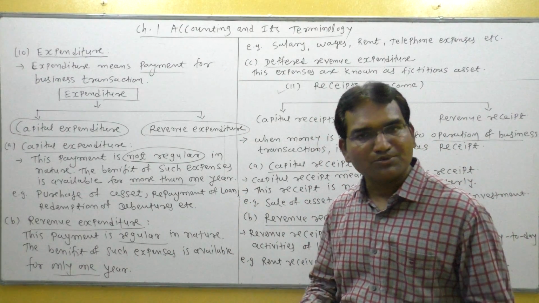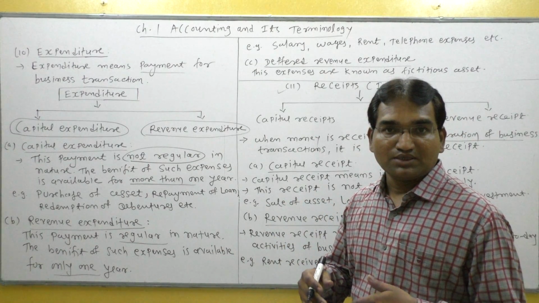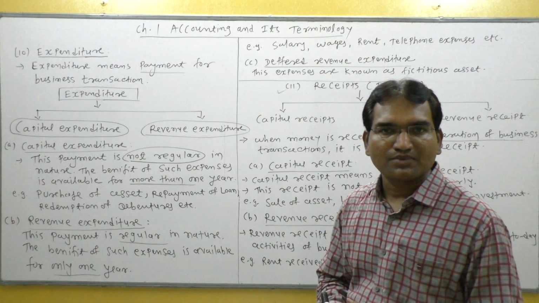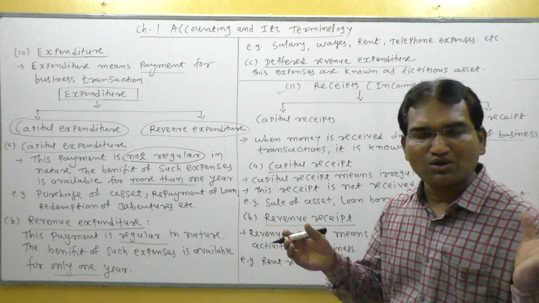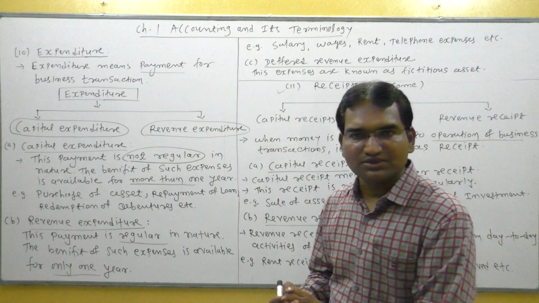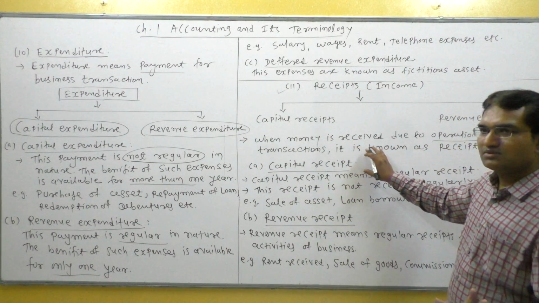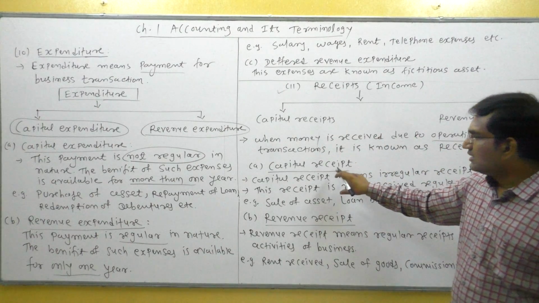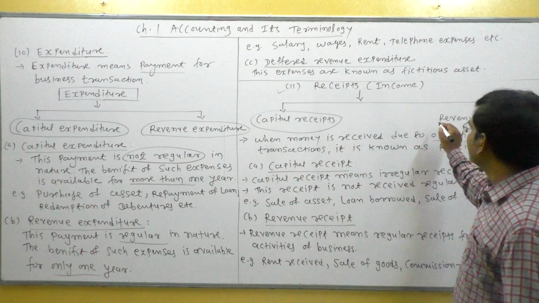However, some other income is also earned by businessmen, like rent received, commission received, sale of asset, sale of investment. They are other receipts of the business, but the main receipt of the business is sale. Okay, receipt means money received.